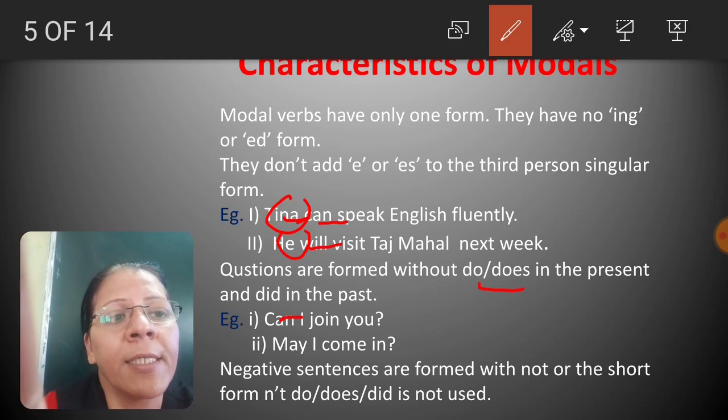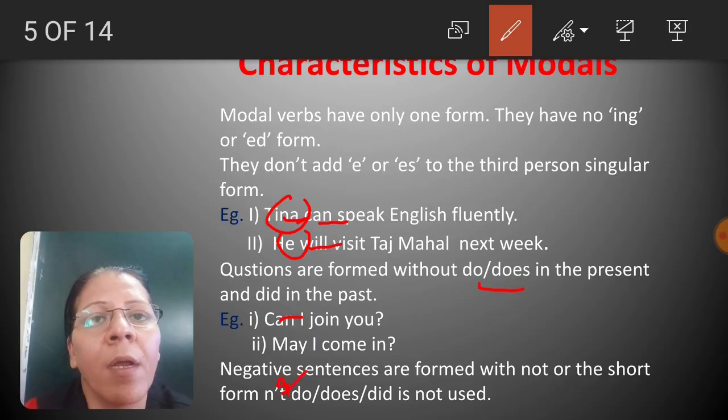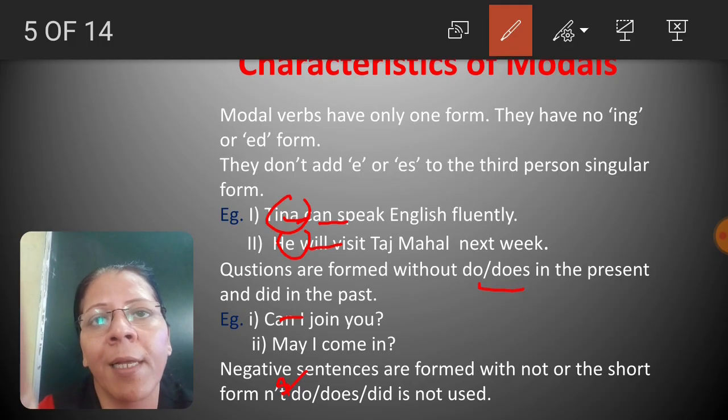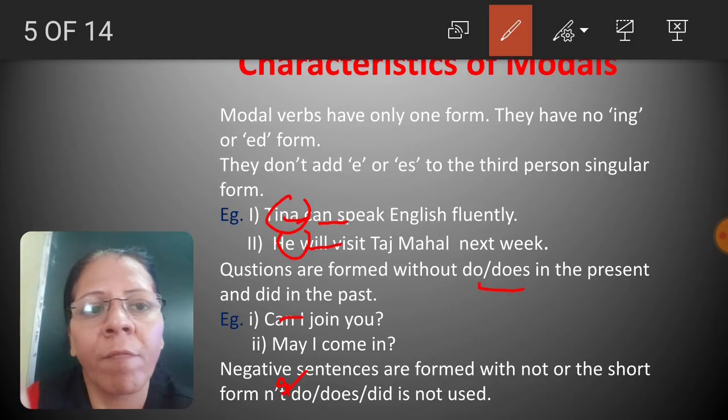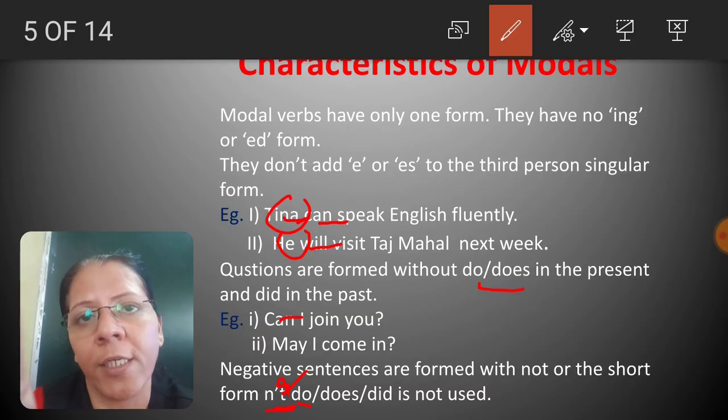Next, negative sentences are formed with not or the short form n't. Okay. So when we form negatives, we add not to the modal verbs. For example, cannot, will not, would not. Or instead of not, we can use the short form, that is an apostrophe t. Okay.